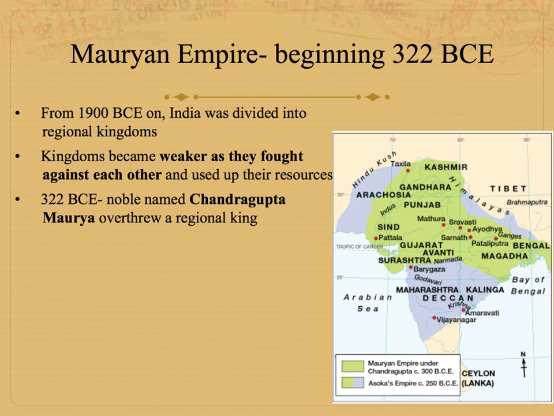So just like we learned with the Qin dynasty in China, how they started conquering up their neighbors and eventually unified most of China, the same thing happened in India. So the first person to do that was Chandragupta Maurya, who overthrew a regional king and started conquering up territory. So the green area on the map is what he conquered in his lifetime. So this is the first major Indian empire, Mauryan Empire.